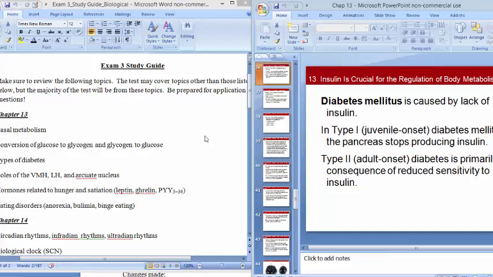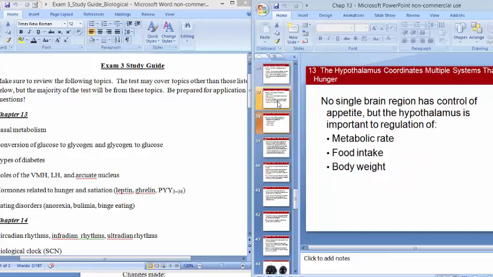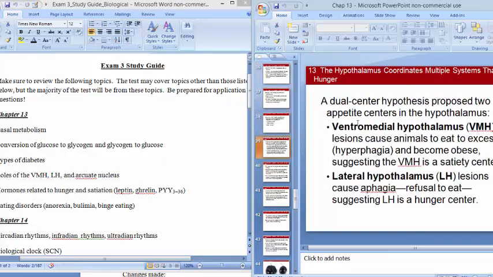Different structures that you need to be thinking about: the ventromedial hypothalamus and the lateral hypothalamus. So the ventromedial hypothalamus is thought to be the satiety center. So this is the part of the brain that causes you to feel full, so you know when to stop eating, versus the lateral hypothalamus is the hunger center.